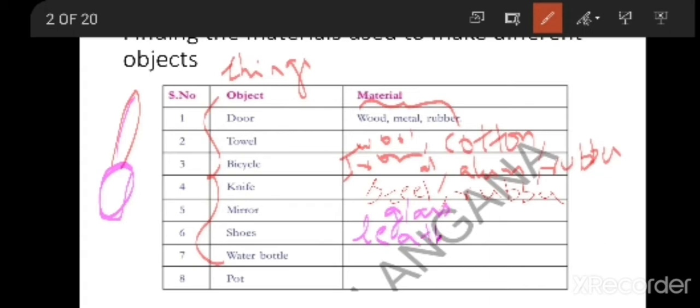Shoes are made up of leather. Leather is a material to prepare shoes. Shoes are made up of rubber. So different kinds of shoes are prepared with different materials.